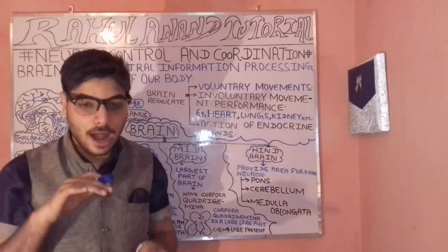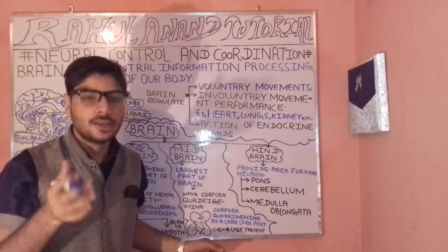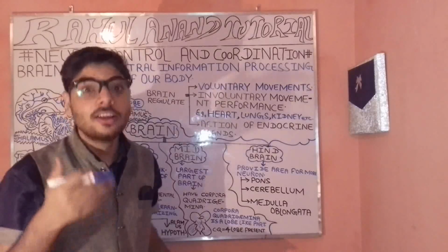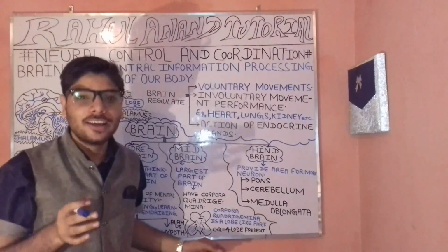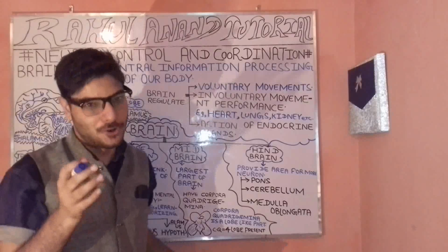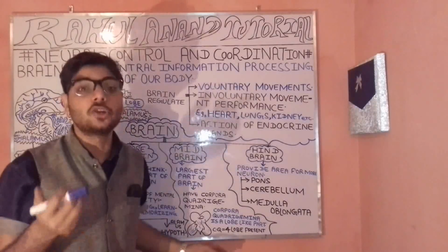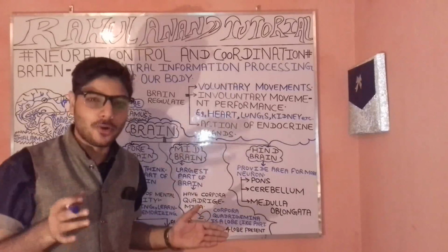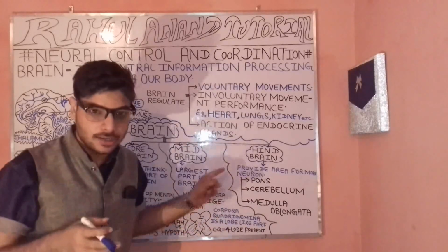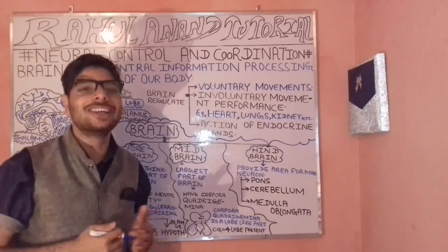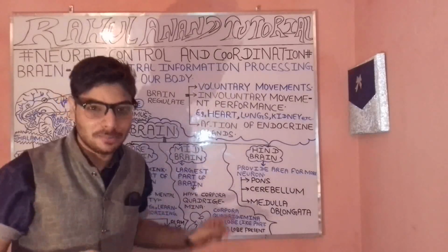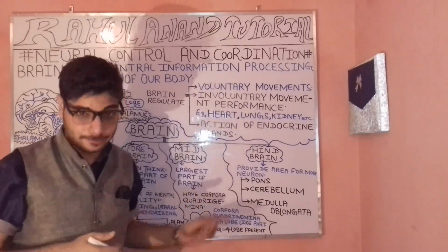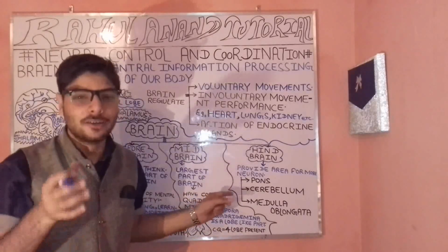So you could understand that, after the role of these loops, we have given a specialized name, and it is known as the corpora quadrigemina. Quadri means four in number, so the loops present will be four in number. Thus, the corpora quadrigemina. These are found in your midbrain. And the role of the midbrain is the main thinking organ, or the part with reference to your brain.